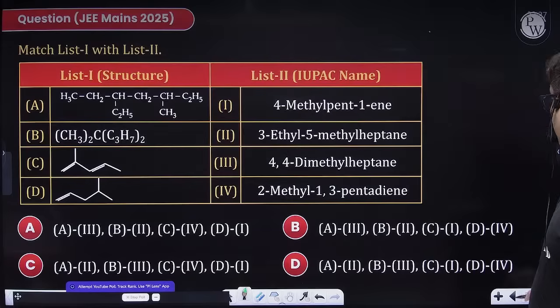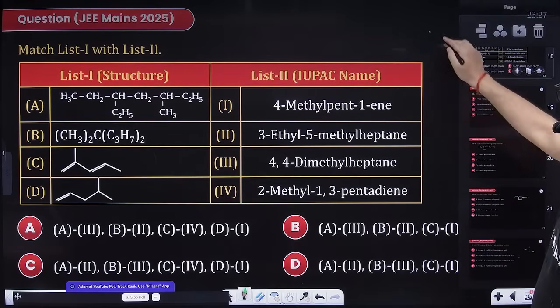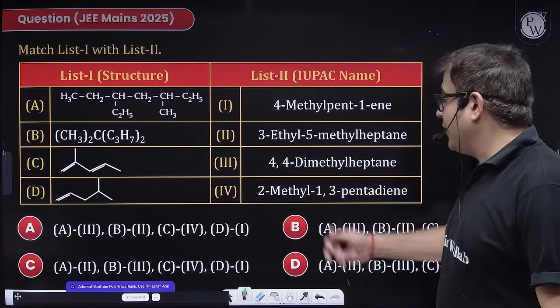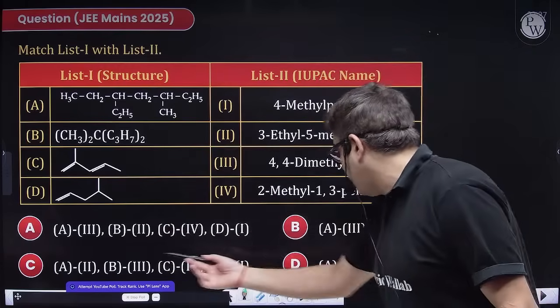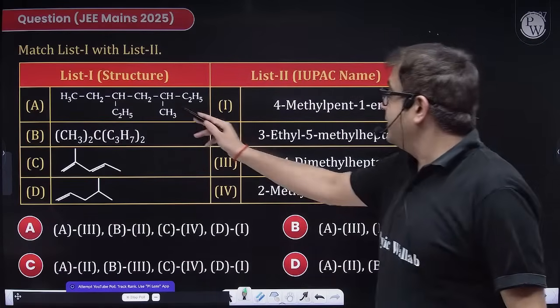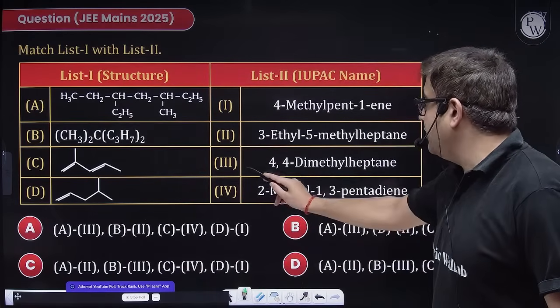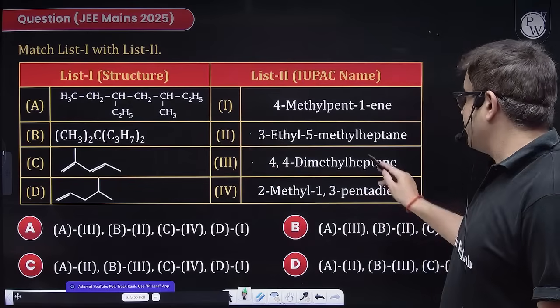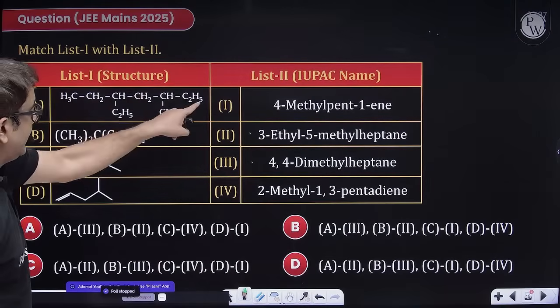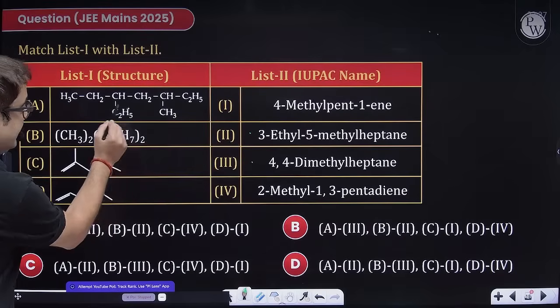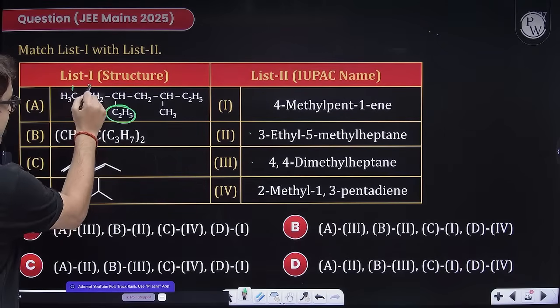So I hope a few of you have got the answer. You can also eliminate the options. A is either 3 or 2. So this is hept, obviously we can see this is hept. 1, 2, 3, 1, 2, 3. So both are tied, but the ethyl branch starts with an E.